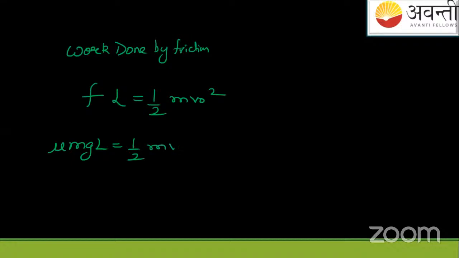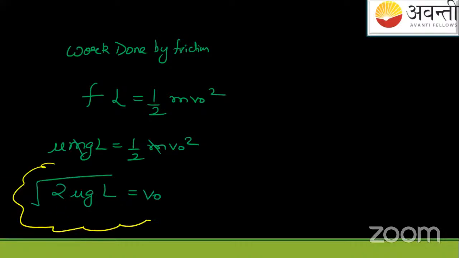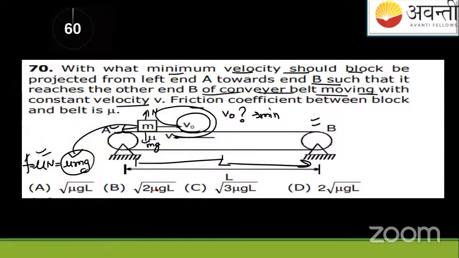These are the least conditions. So when you solve, you'll get v naught equal to the square root of 2 mu g L. This is the answer, students. Is it clear? So V naught answer will be option B.